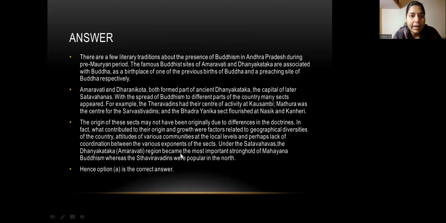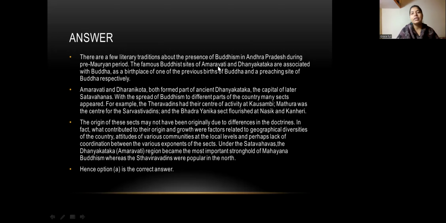Okay, so basically there are a few literary traditions about the presence of Buddhism in Andhra Pradesh during the pre-modern period. And the famous Buddhist site of Amravati. See, again, there is a keyword, Amravati and Dhanyankata, right? So you should just remember these two names. Maybe last year UPSC asked on this keyword. Maybe in the coming year they will ask a question based on Amravati. That's why this detailed information is important.